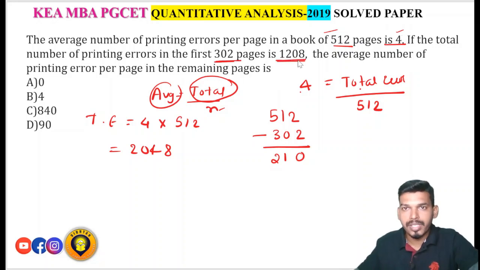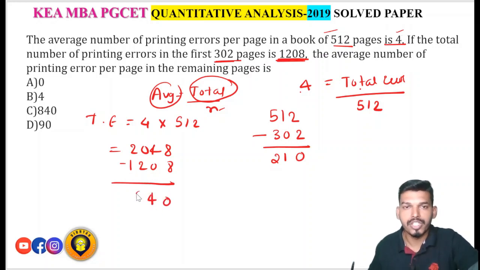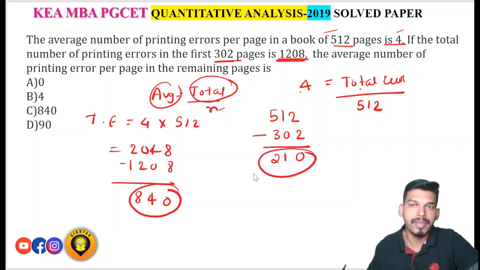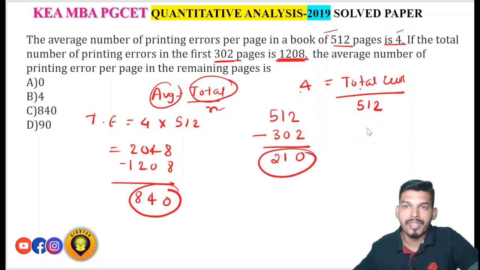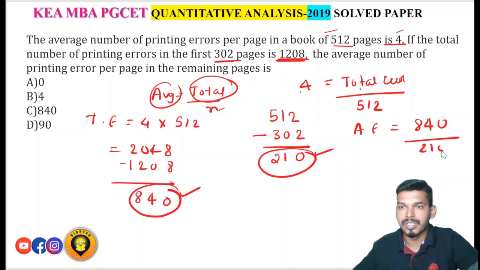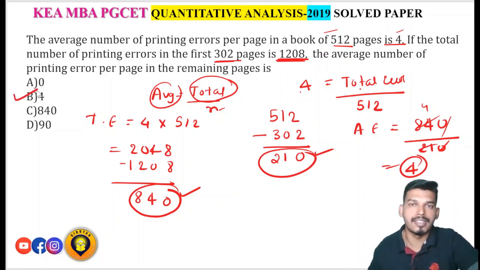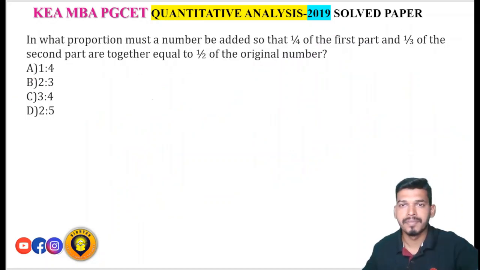In 302 pages there are 1208 errors. So if you subtract 1208 from the total, 8 minus 8 is 0, 10 minus 2 is 8, so 840 errors are there in 210 pages. Then what is the average number of printing errors? So average error will be what? Total errors divided by total number of pages. So that is 4, 21 times 4 is 84. Average error is 4. Option B is the right answer.